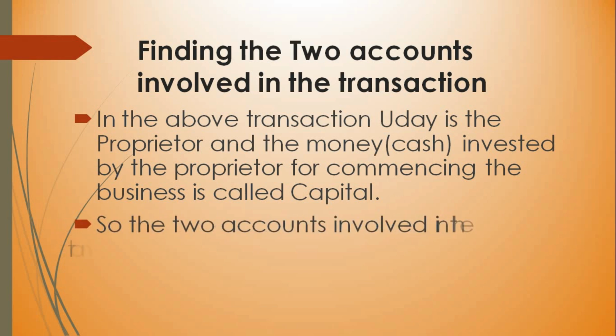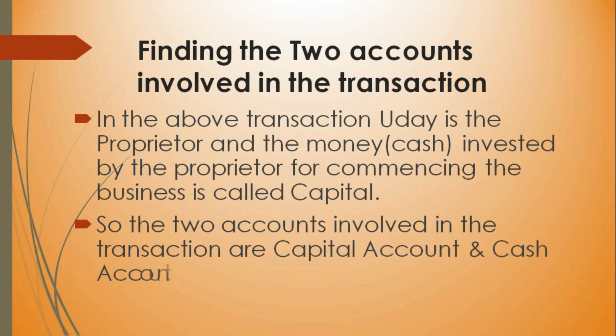So the two accounts involved in the transaction are capital account and cash account. So first we found out the two accounts involved: commenced business means the owner is investing money, so that is capital. The other account is cash account.